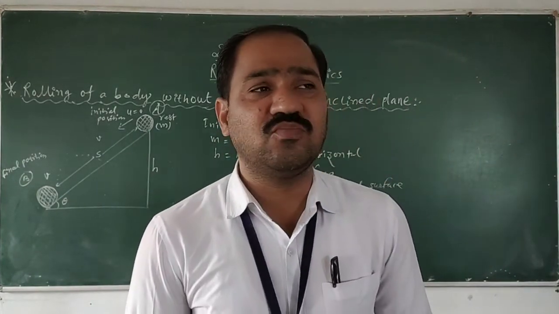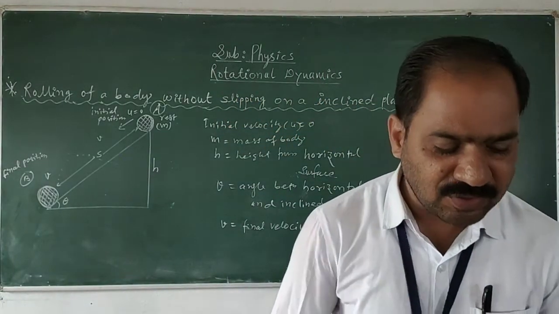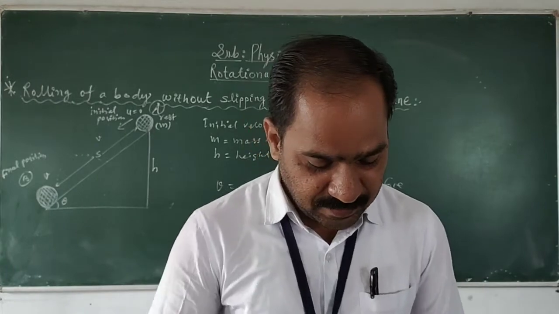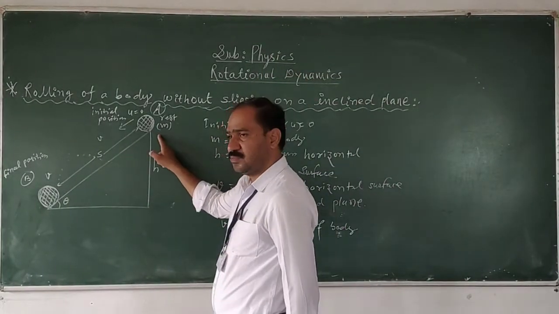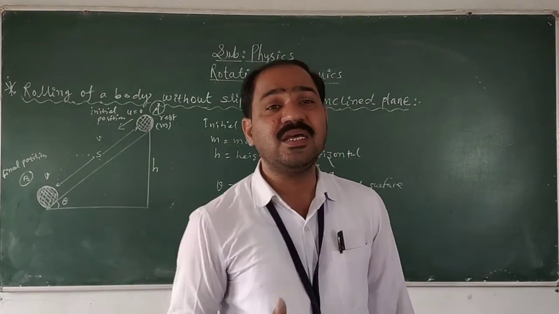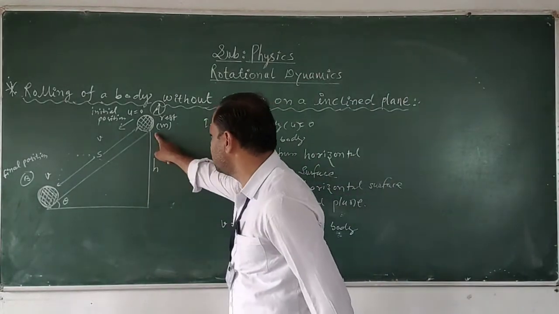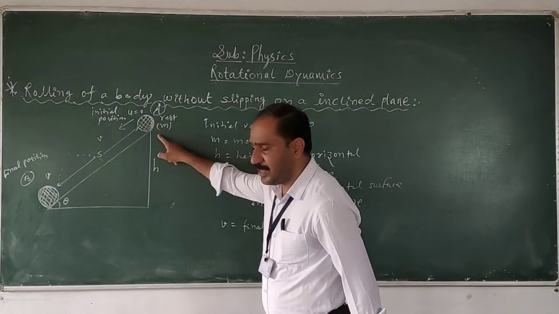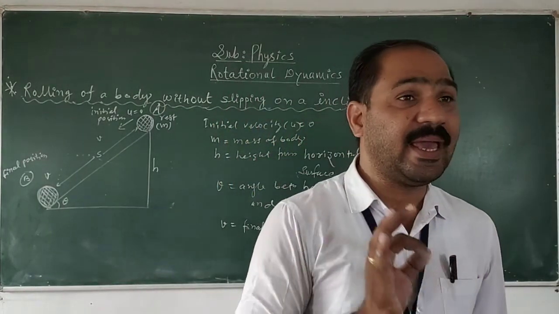Therefore, here one question arises: as the body is in motion, which energy will it have? It will have kinetic energy, of course. But here initially the body is at rest, therefore it will have the potential energy, that is the gravitational potential energy at the height h. Means at this point A, the body must have gravitational potential energy.